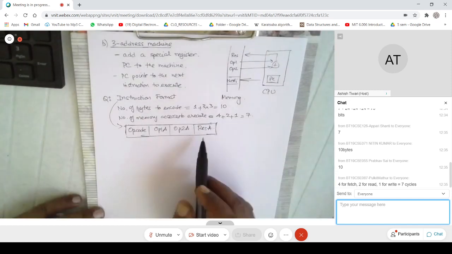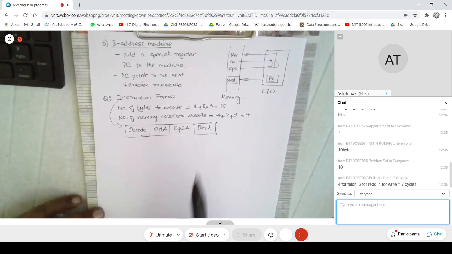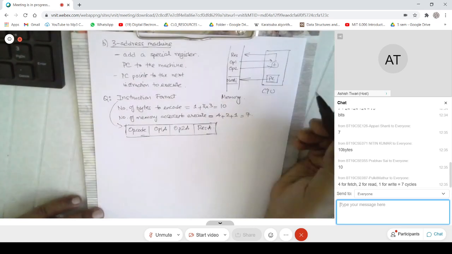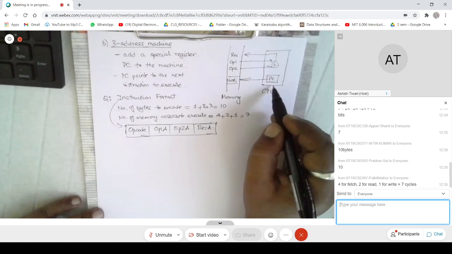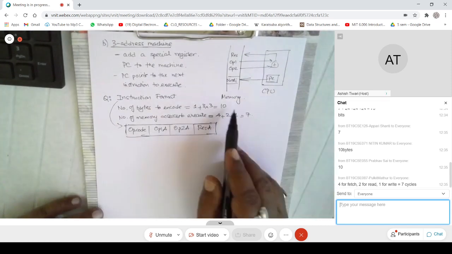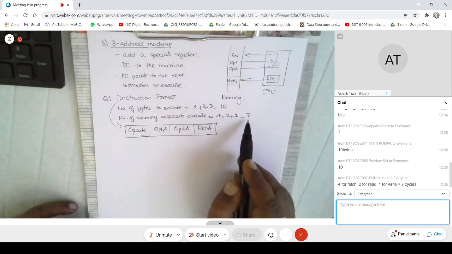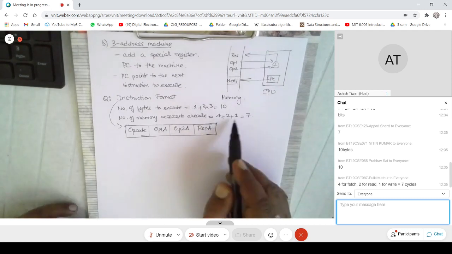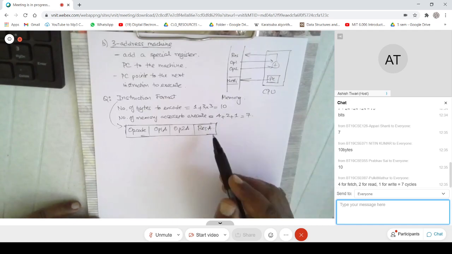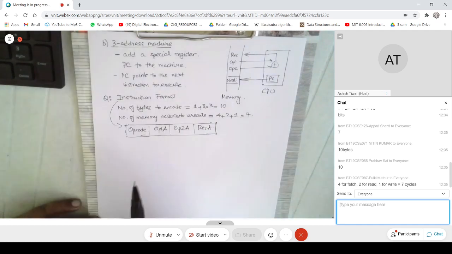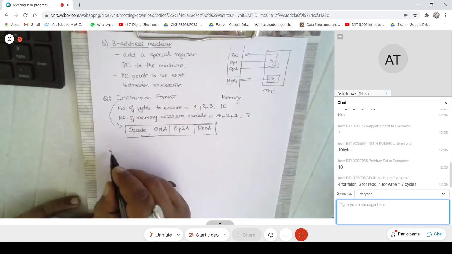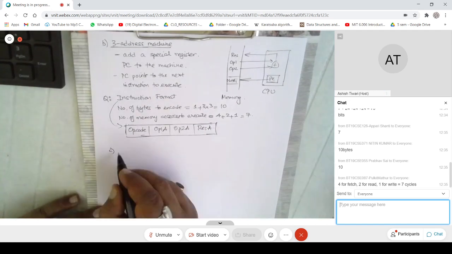So what you observe is that just by adding a register to the CPU, your average instruction length becomes smaller, so it occupies less space. The number of memory accesses also reduces because you have to fetch less for an instruction. So the machine becomes faster. Why is it called a 3 address machine? Because it contains 3 address instructions. This is a 3 address instruction. And you can take this further. You can have something called a 2 address machine.